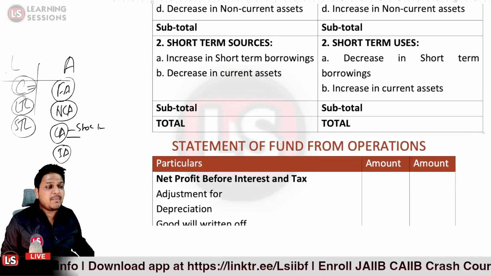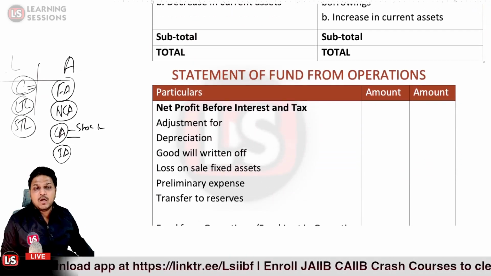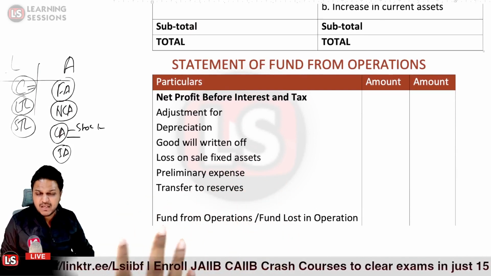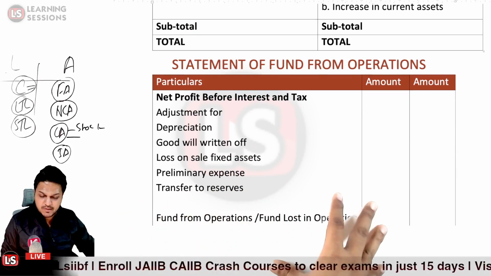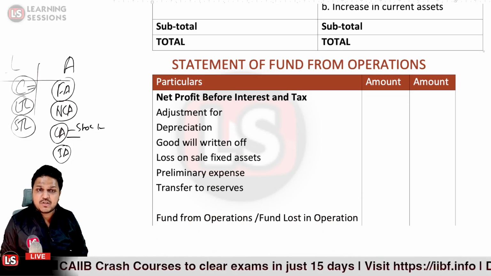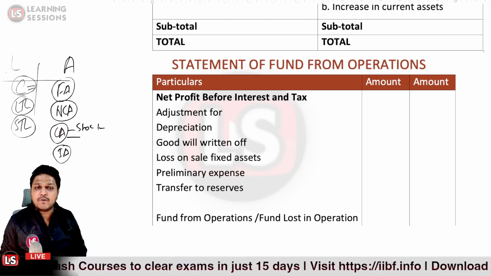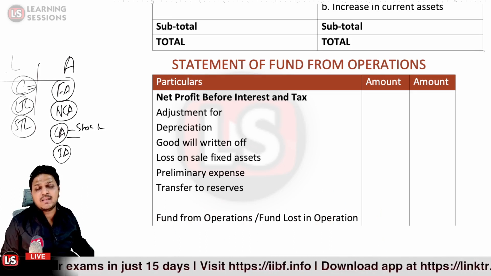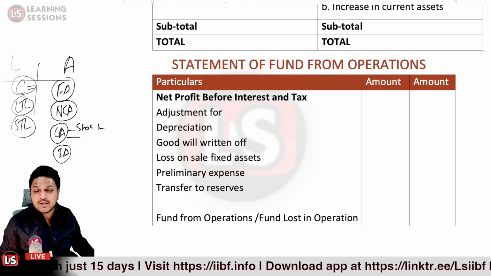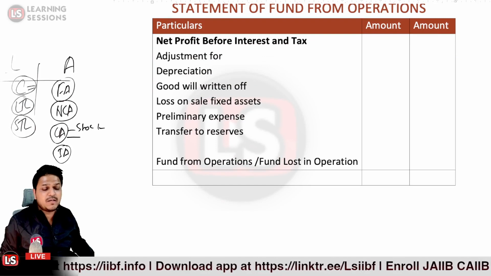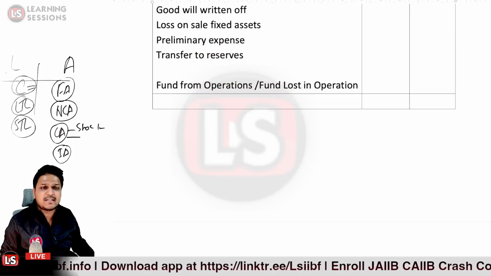Now let's understand the statement of funds from operations. First of all, we have the PBIT, that is profit before interest and tax. After that we make the adjustments for depreciation, goodwill written off, and loss on sale of fixed assets and so on, which we have done so far in the case of the cash flow statement also. Then we get the funds from operations or funds lost in operations.